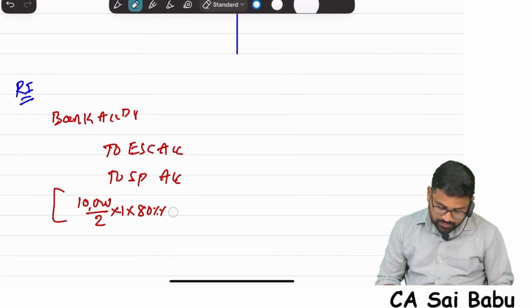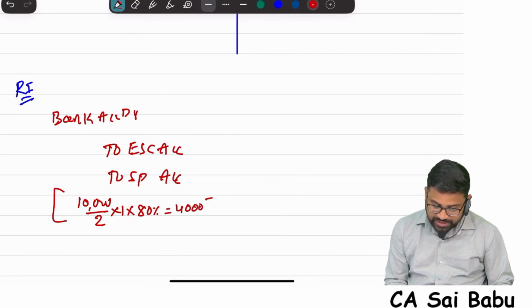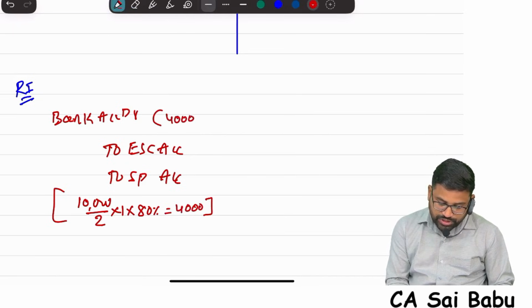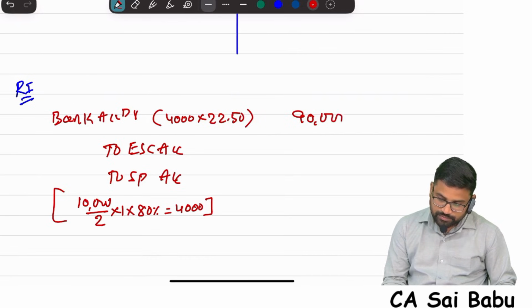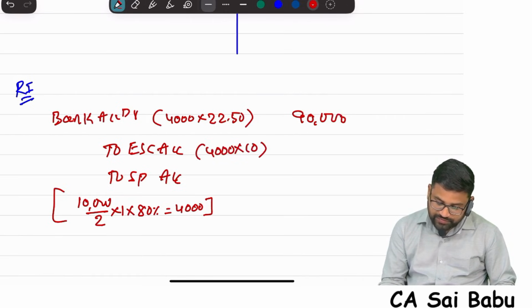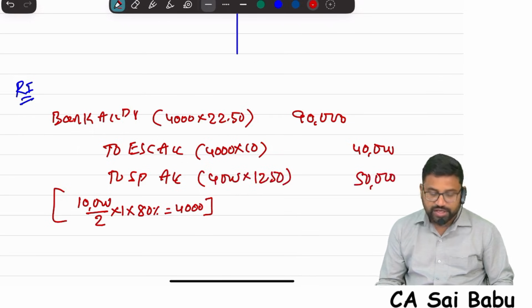Sir, if you want to find out the number of shares, first find out the number of shares. The number of shares will be 4,000, sir. Correct? Rights shares. And you are receiving 4,000 into how much amount, sir? 22.5. So 4,000 into 22.5, 90,000. In this, how much will go to equity share capital? 10 rupees face value, 40,000. Securities premium 4,000 into 12.5, 50,000. That's it. So this is the entry for rights issue.